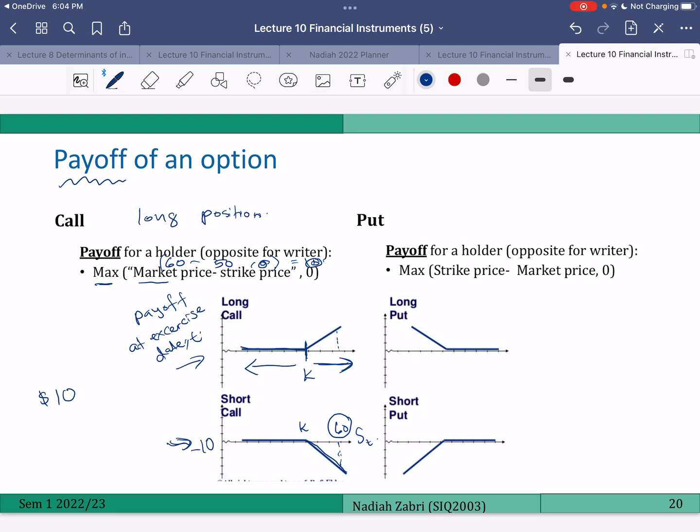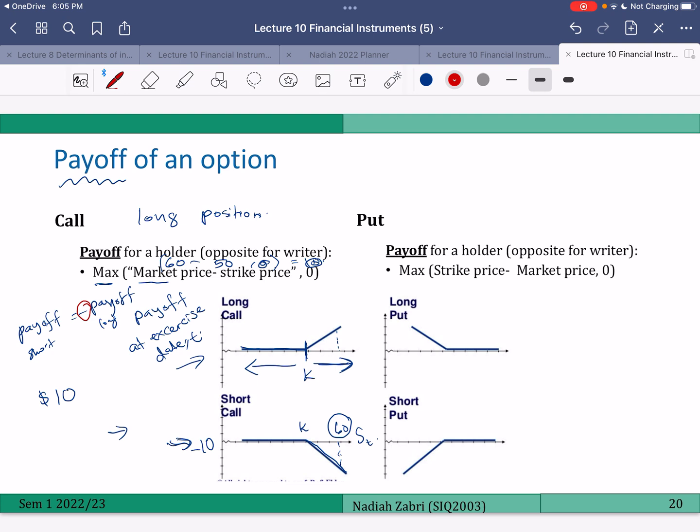So what you need to know is the payoff for a short position is always the negative of the payoff for the long position. So it will be just the opposite sign, but the value is the same.